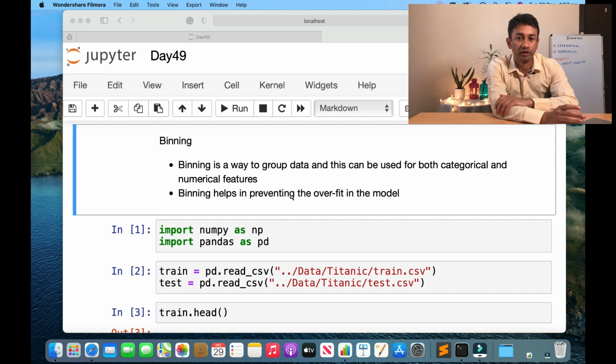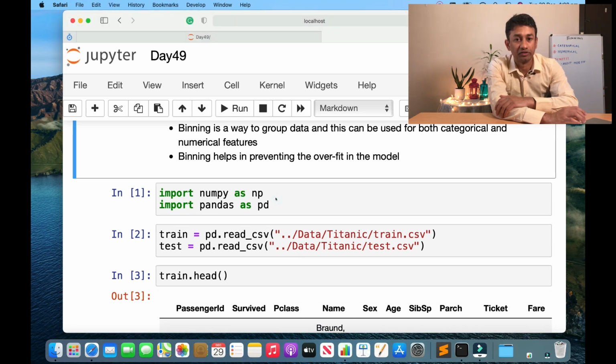While training the model, you will have very high accuracy rates, whereas when you put them into use, or maybe in case of a competition, if you are going to submit your model, you realize that the actual accuracy is very low. It's because of overfitting.